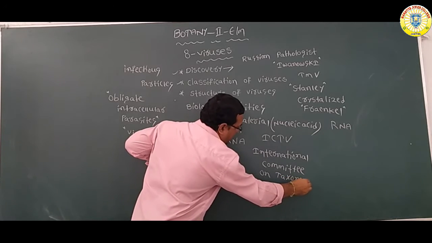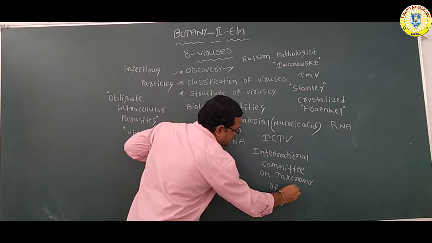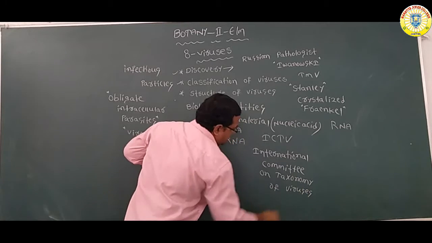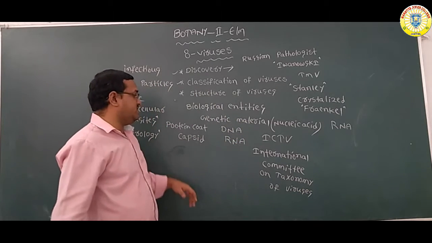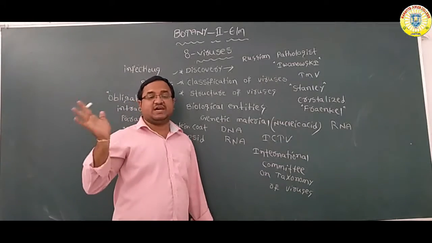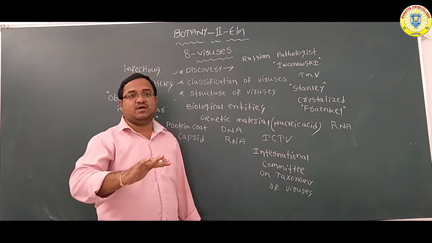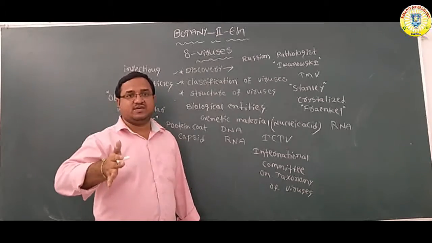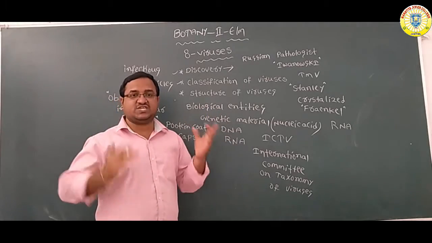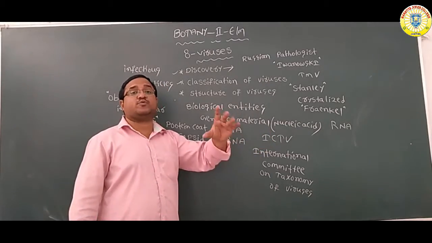The ICTV controls the rules and nomenclature of the viruses. So the virus nomenclature and virus classification are under the control of ICTV, which provides some rules.